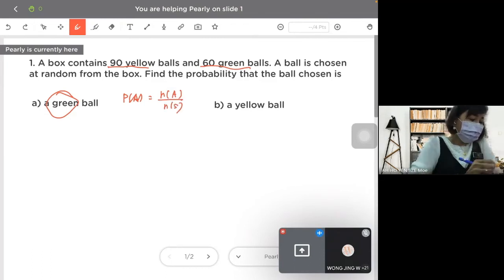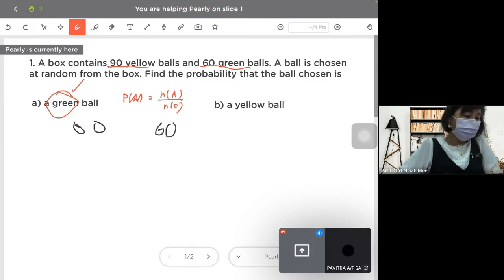Okay, so the A is what? The event is getting a green ball. So how many green balls are there? How many green balls? Then total how many balls? Total all the balls in the box. Yes, 150. So 60 over 150. Then give your answer in the simplest form.